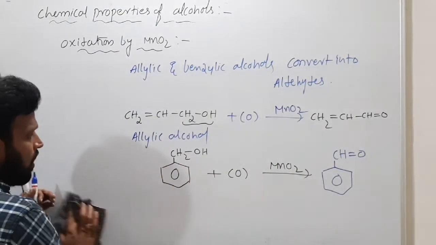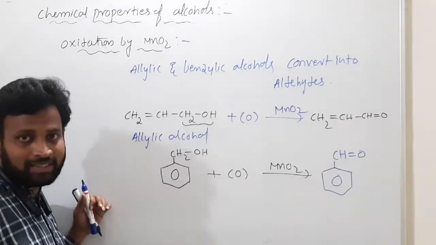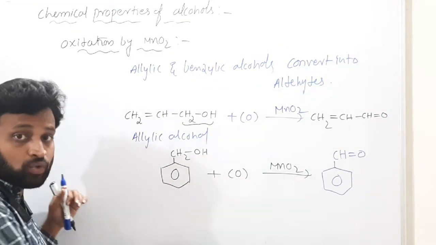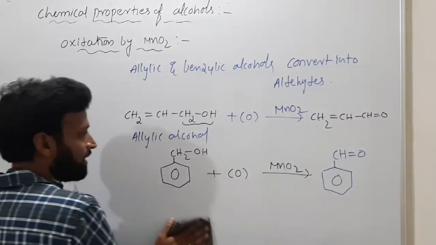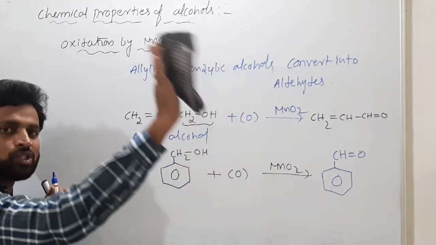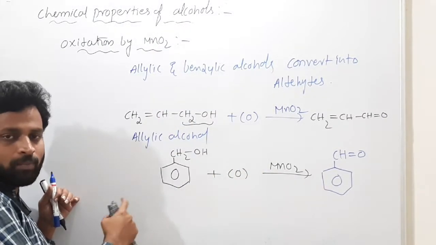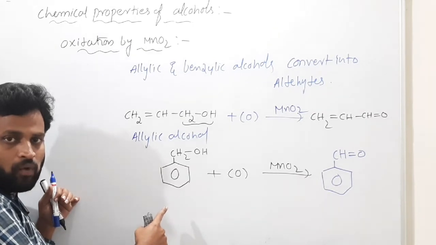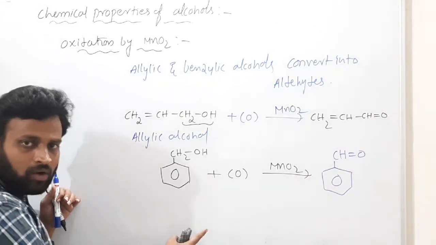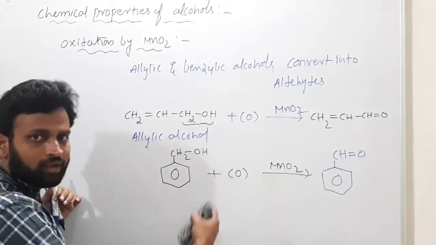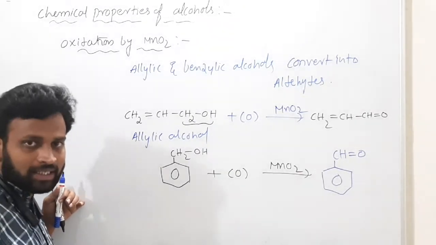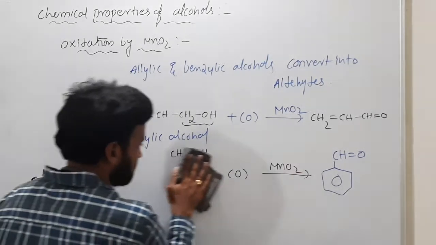Even we use some oxidizing agents like chromic acid, H2CrO4. So chromic acid if you use, same story, that is a strong oxidizing agent. So primary alcohol converted to what? Primary alcohol converted to aldehyde. Aldehyde further converted to carboxylic acid if you use chromic acid.